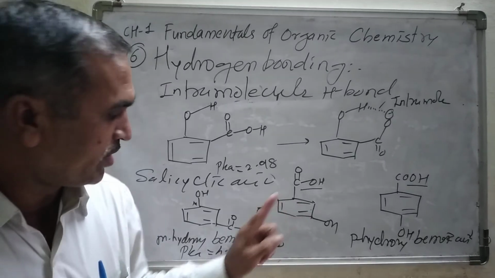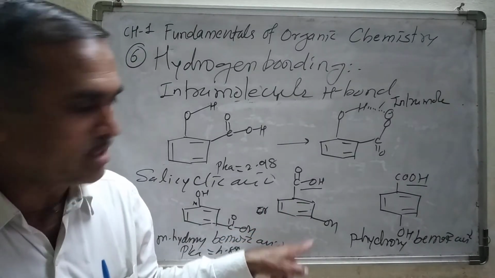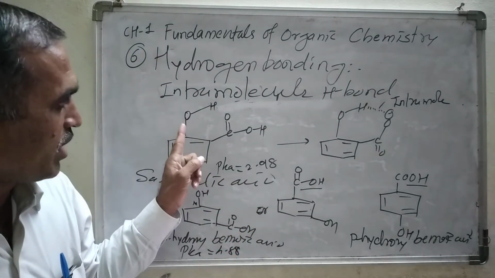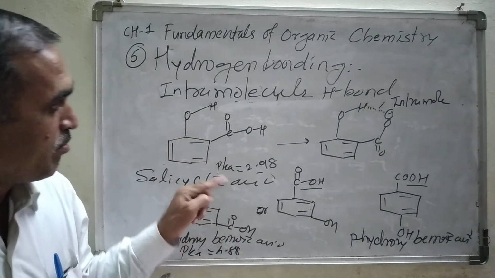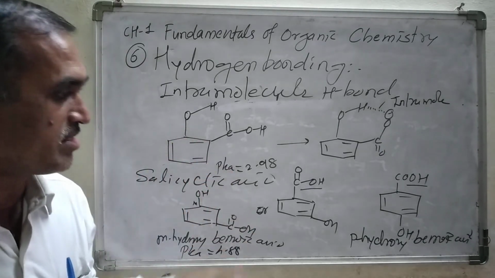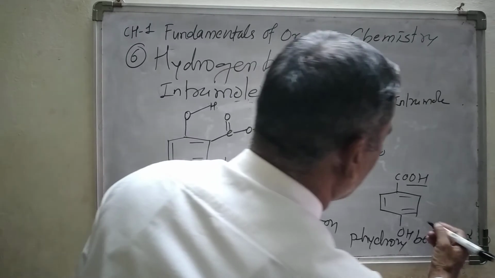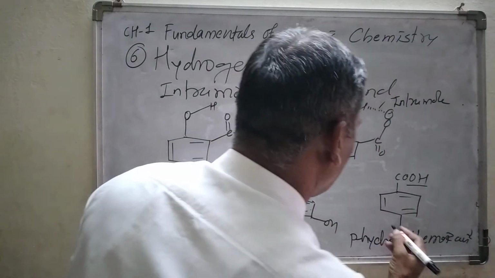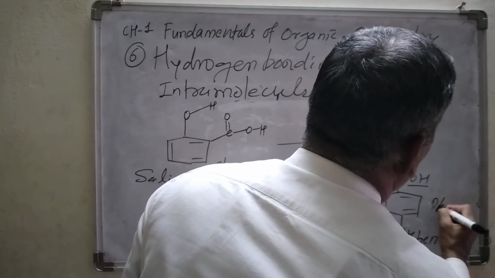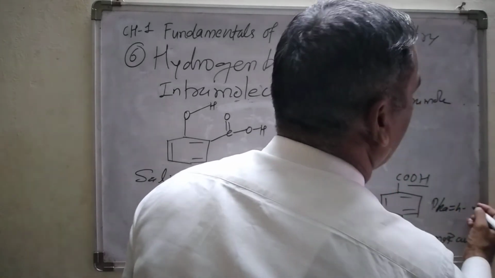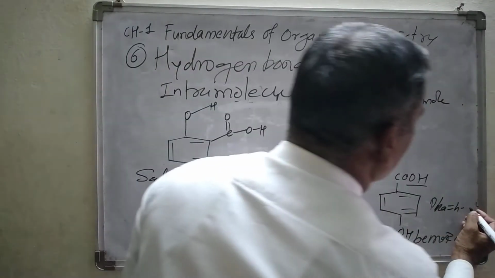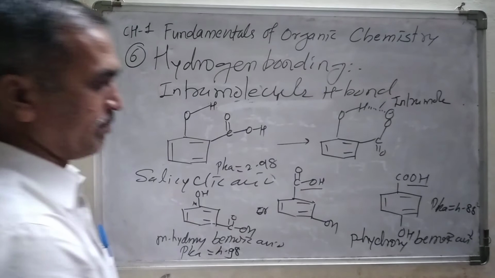And this we can call meta hydroxy benzoic acid, or 3-hydroxy benzoic acid. We can call it ortho hydroxy benzoic acid, or the common name of this compound is salicylic acid. And the pK value of this, I think, is found to be 4.98, and this is 4.88 roughly, right?